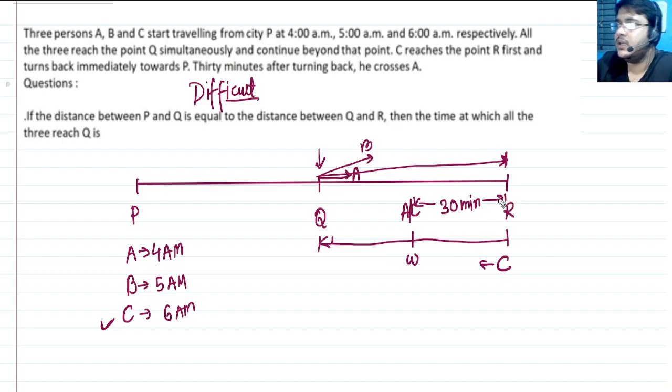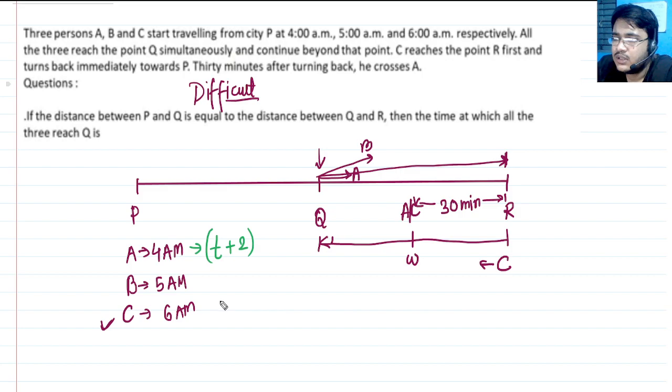The question now will become a little interesting. So now understand this thing very clearly. One thing that I have to understand no matter what is that the difference of time between C and A is 2 hours.